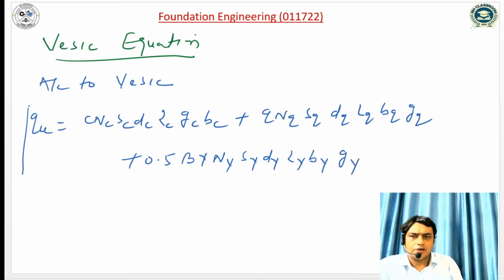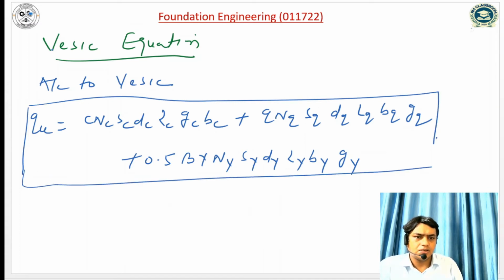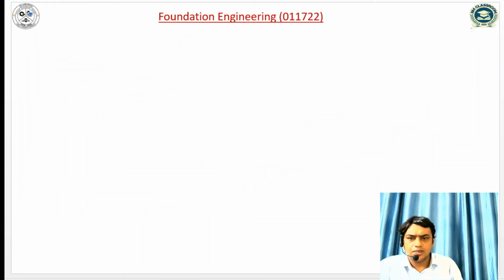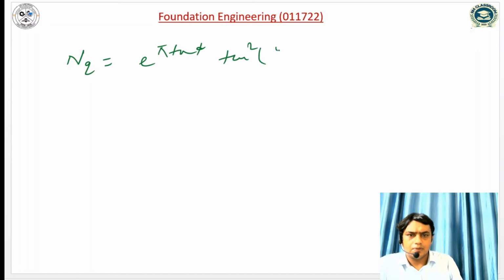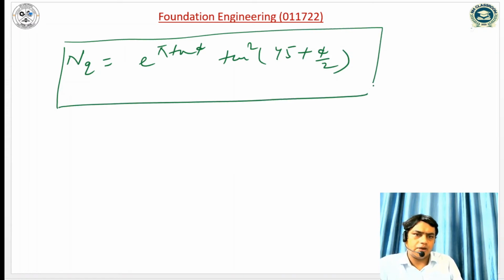So the expression of ultimate bearing capacity is exactly the same as the Hansen analysis, but the bearing capacity factor will be different. Nc is the same, Nq minus 1 into cot phi, and similarly Nq is equal to e to the power pi tan phi into tan square 45 plus phi by 2, but the expression of N gamma is different.